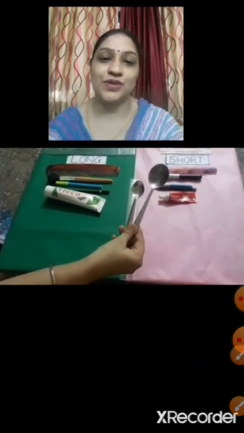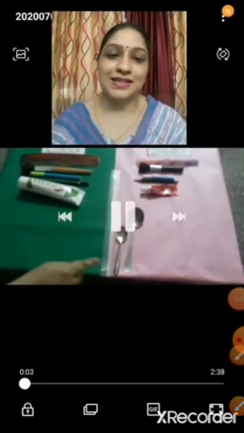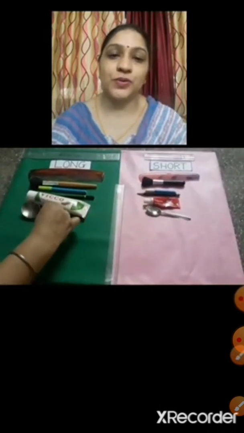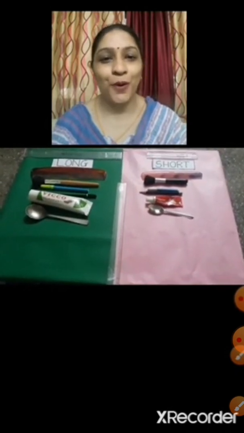Yes, spoons. What are these? Okay children, we are going to put the spoons like this. Short spoon, long spoon. Now we will see some more objects.